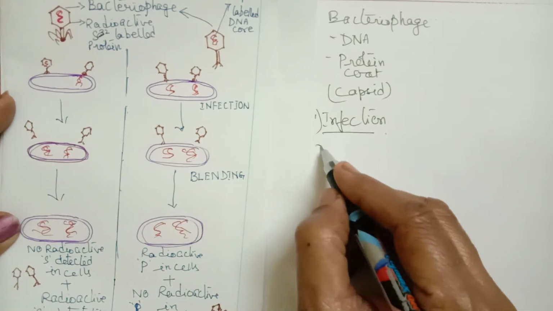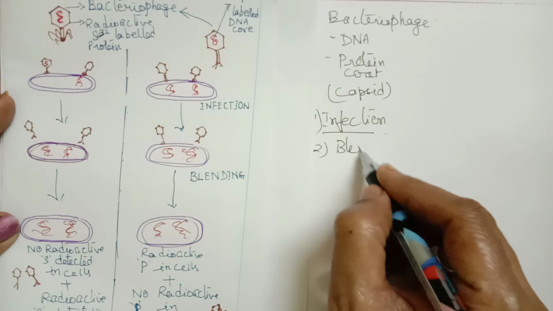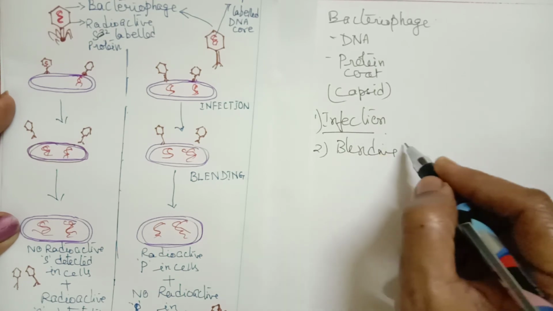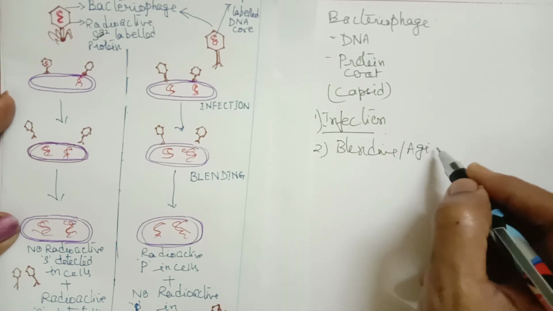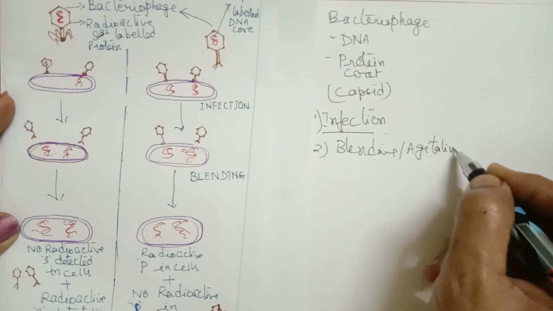The second step is called blending, or agitating.